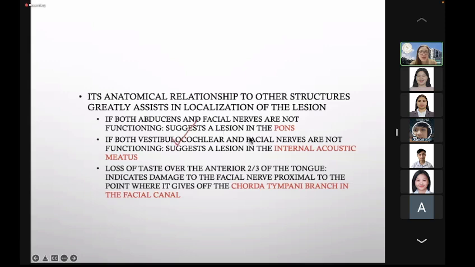If both vestibulocochlear and facial nerves are not functioning, it may have a lesion at the internal acoustic meatus because that is where they pass through. Loss of taste over the anterior 2/3 of the tongue indicates damage to the facial nerve proximal to the point where it gives off the chorda tympani branch of the facial nerve.